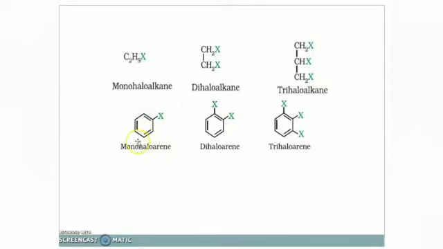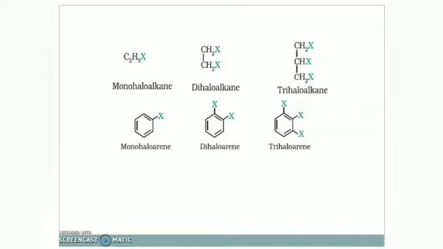If we check with arenes, if one halogen is attached to the aromatic ring, that is monohaloarene. If two, dihaloarene. If three halogens are attached to the aromatic ring, we can call them trihaloarene. So, based on the number of halogen groups, we can classify them like this.